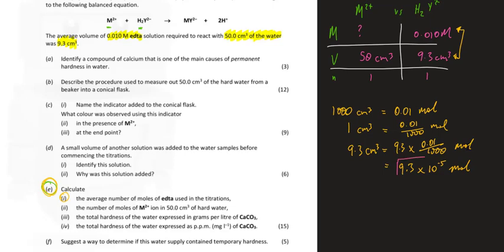Okay, it's handy to box the answers, so it's easy for your teacher or the examiners to find, and for yourself as well. Okay, part 2 is calculate the number of moles of M2+ ion in 50 centimeters cubed of hard water.